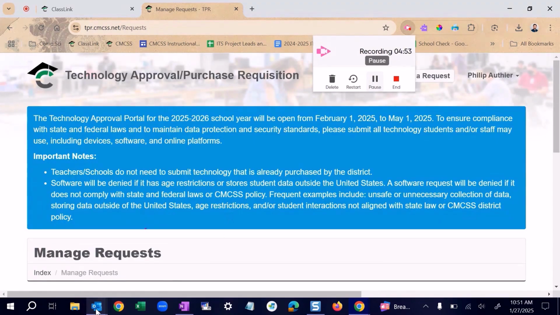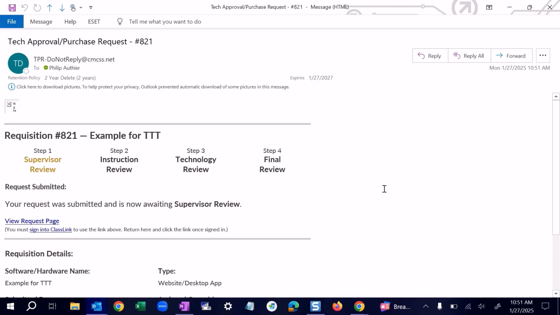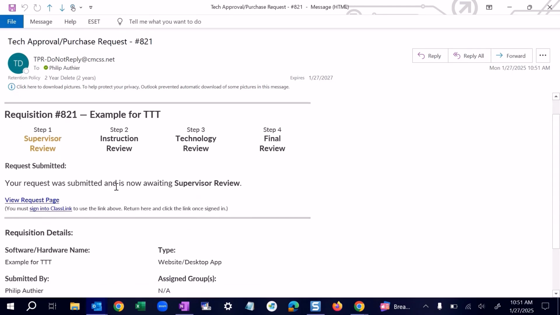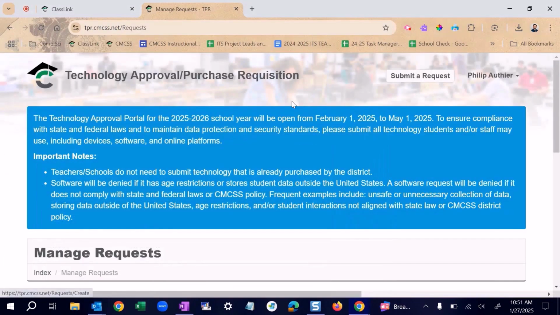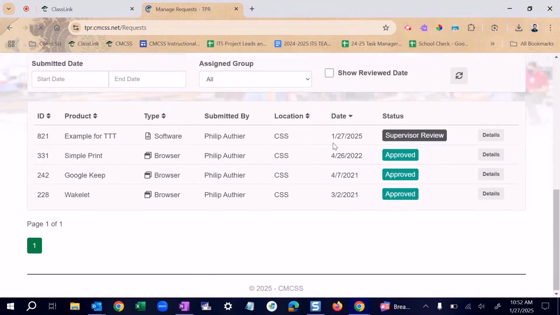Alright, so I've submitted a request, and I'm going to look at the email that I received from the Tech Approval Portal. In this email, I will receive some steps. Right now, I'm up for supervisor review, and that is waiting for supervisor review and additional information. I can then go back to my approval portal, click on my name in the top right corner, and then select Manage Requests. From here, I can scroll down and I can see all the different requests that I have submitted for approval. And in this case, I have one right here that's marked for supervisor review. I can also see all the other products that I have submitted and any information that I provided.